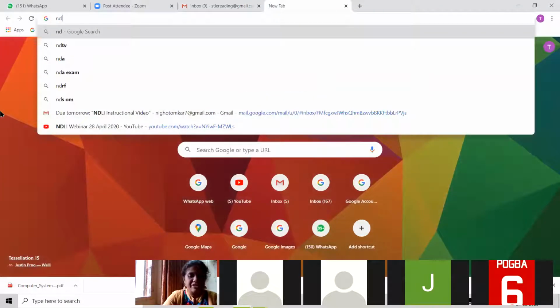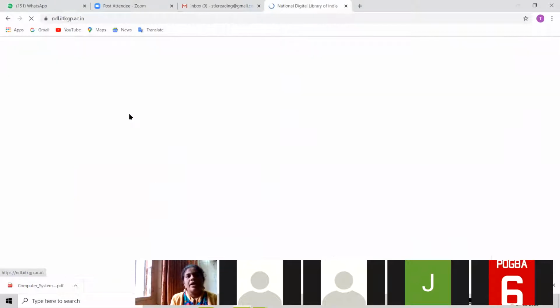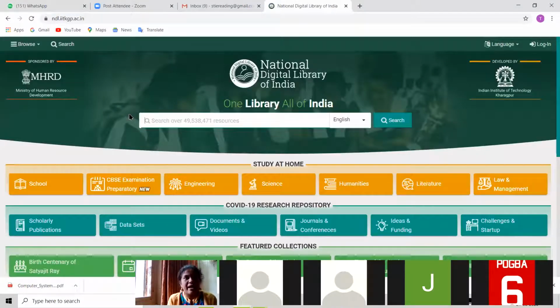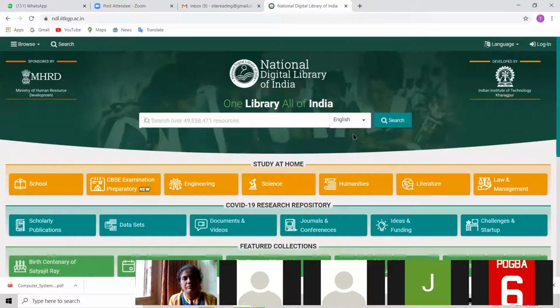Just type National Digital Library of India. And now please everybody be careful. Here we have to register like Enlist, though it is free. It's a joint venture by MHRD, Ministry of Human Resource Development, and IIT Kharagpur. And it has given us ample exposure to various resources.